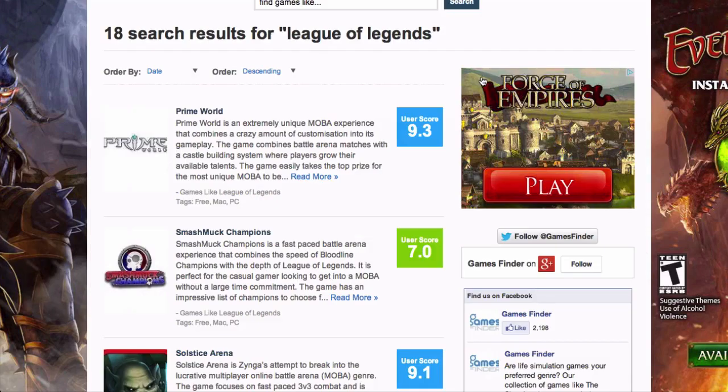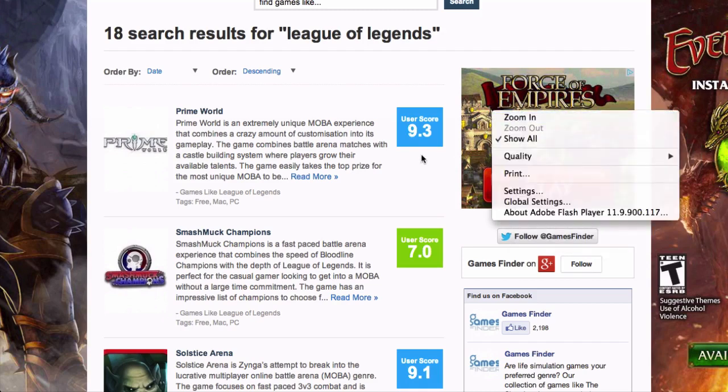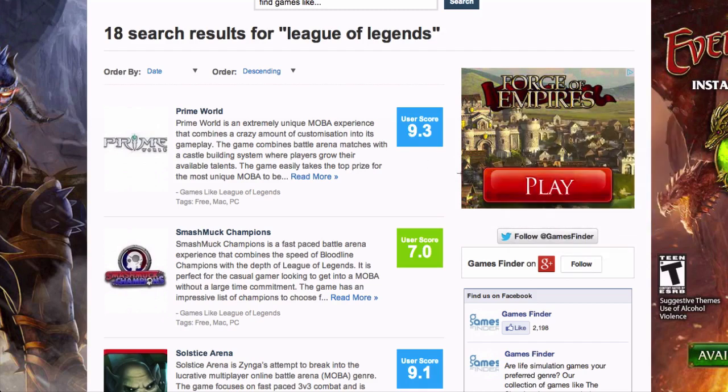Okay, and you see the banner on the right-hand corner, this Forge of Empires? Well, this is doing something very similar. It's very simple, clean. It's got the logo and a big play button. So let's save this one too. And I can't right-click and save this one, so I'm actually just going to take a screenshot of it.